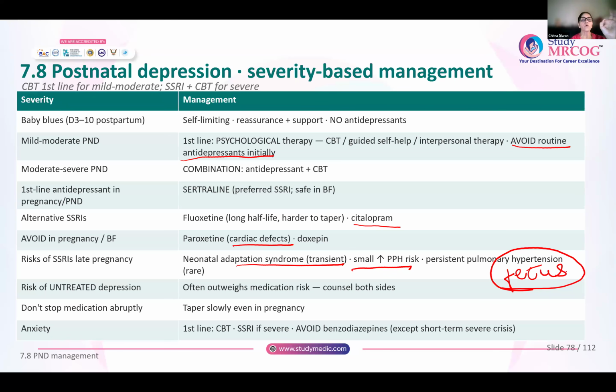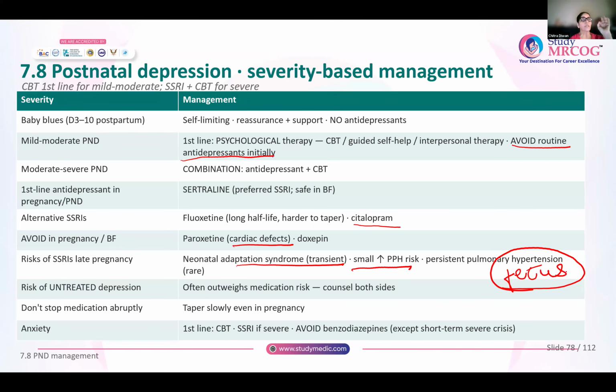Medication you will give only if the benefit outweighs the risks of untreated depression in pregnancy. Otherwise, as far as possible, try to avoid medication. And never stop the medication abruptly. Always the medication will be tapered off. Okay. Whenever there is generalized anxiety in pregnancy, the first line therapy is always cognitive behavioral therapy.